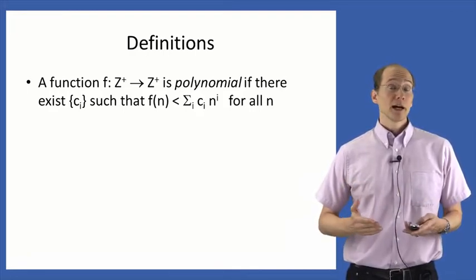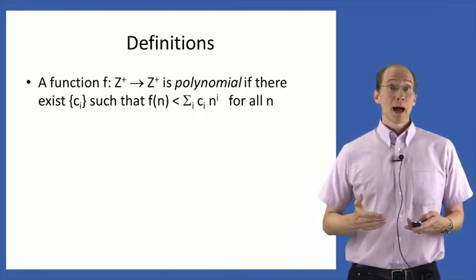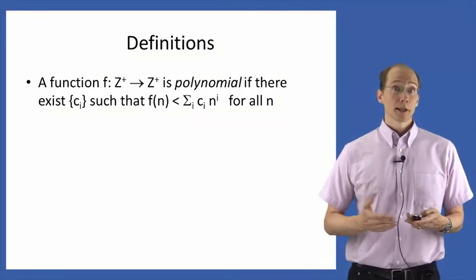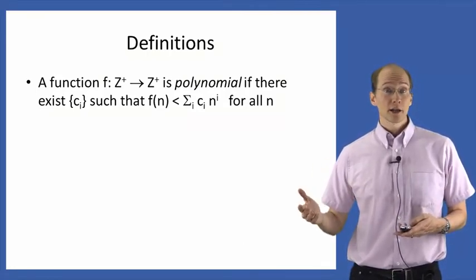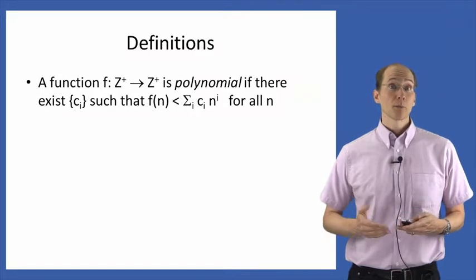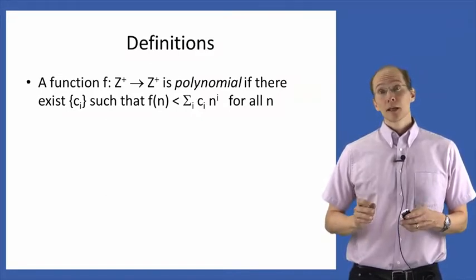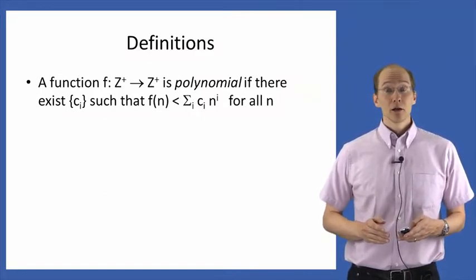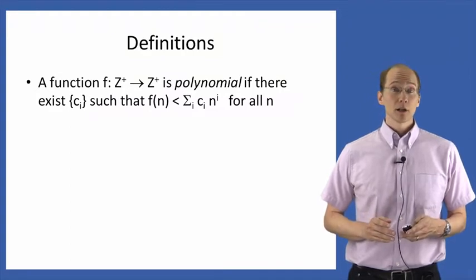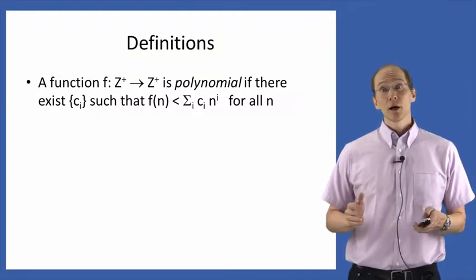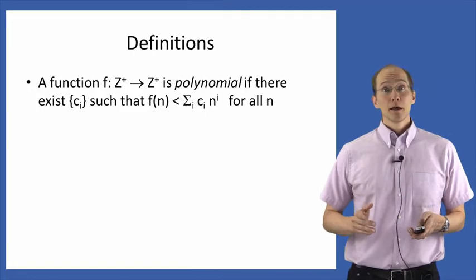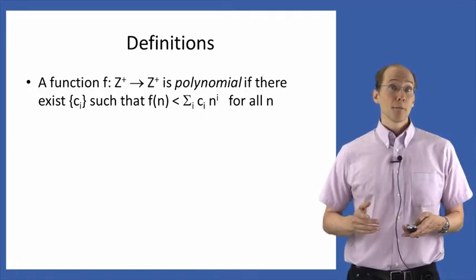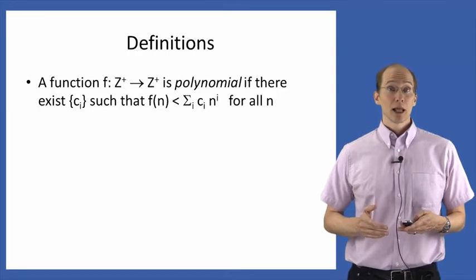That's going to be defined by some function that maps the security parameter, which is a positive integer, onto the running time of the attacker, which is another positive integer. Given some function f like that, we'll say that f is polynomial if there exists a finite number of constants c_i such that f of n is at most the summation of c_i n to the i for all n.